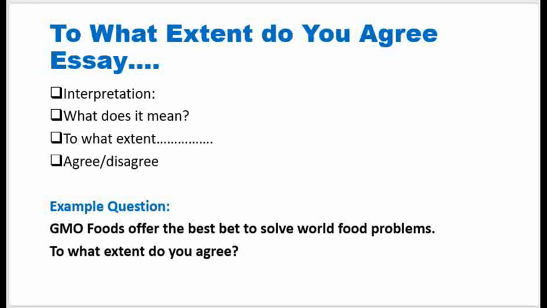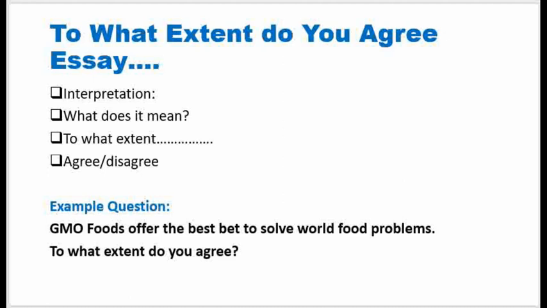Because the question asks you to what extent do you agree, you can decide to agree strongly. So if you agree strongly, you lean towards the far right. If you disagree strongly, that means you agree to a very low extent, and you lean to the far left.